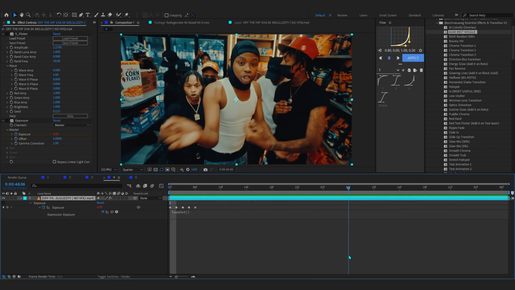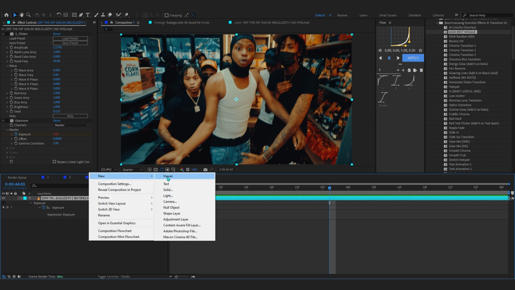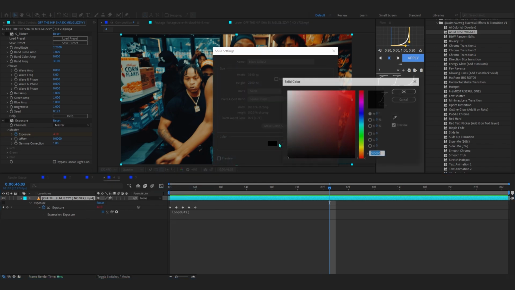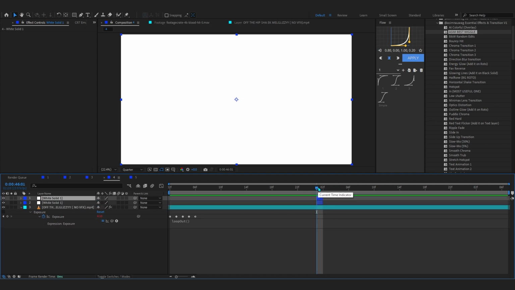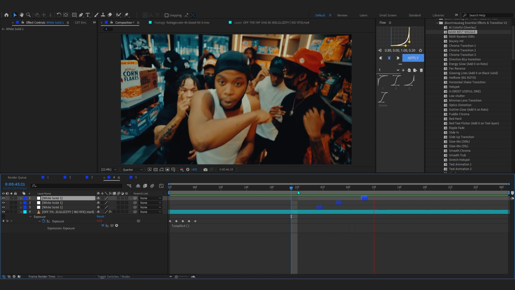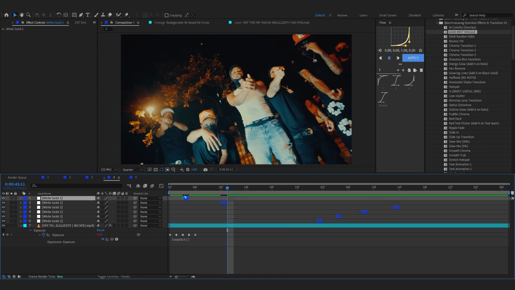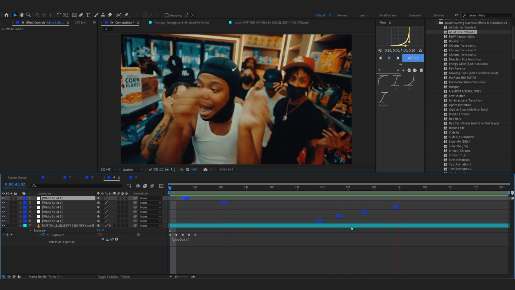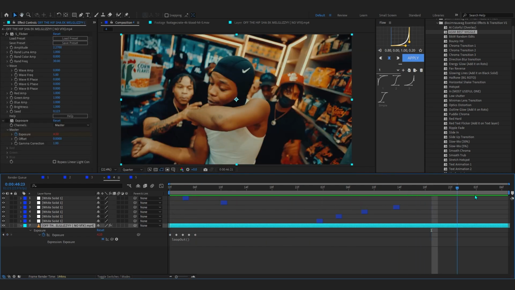And another method of creating a really dope flicker would be a solid flicker, which I love as well. For that, just right click on blank space, go to new, and in solid make a solid, color it white, and make it one frame, copy it, paste it right here. So you can see we have this dope flicker going on. You can always play around with the positioning and get different flickers in your scene.